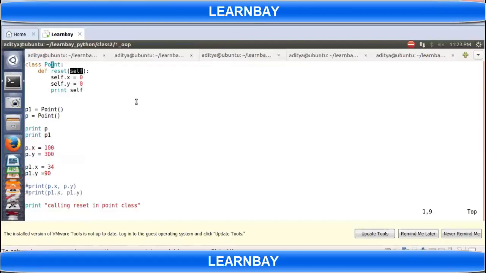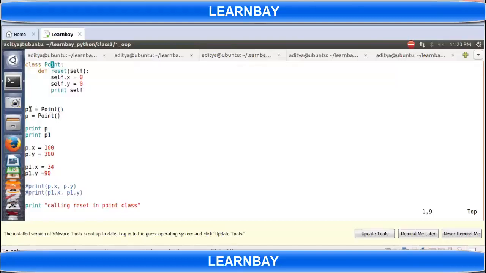All the member functions of a class should contain self as the first argument, even though there are multiple arguments. Now what I'm doing is self.x equal to 0, self.y equal to 0, print self. This is my reset function, and this is just a blueprint.